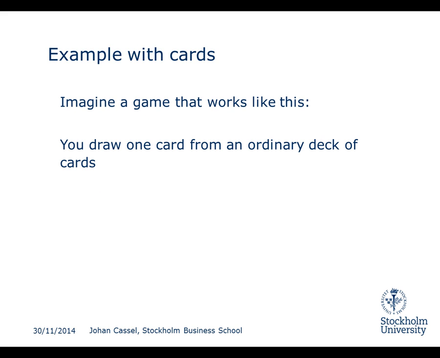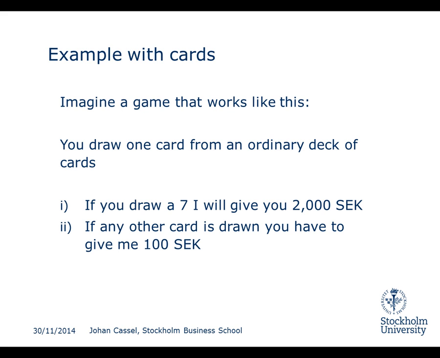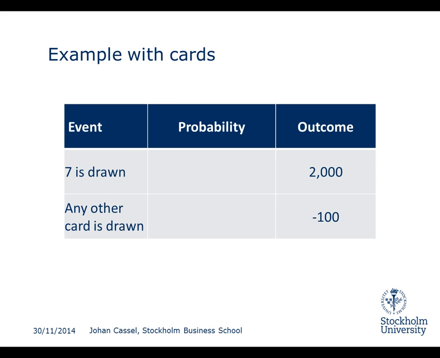Well, imagine a game that works like this. You draw one card from an ordinary deck of cards, and in case you draw a 7, then I will give you 2000 Swedish kronor. And if you draw anything that's not a 7, then you have to give me 100 Swedish kronor. Okay, so we have two possible events. One is that a 7 is drawn, and if that happens, then the outcome for you is a positive inflow of 2000 Swedish kronor. And the other event is that anything else than a 7 is drawn, and in that case you lose 100 kronor instead.